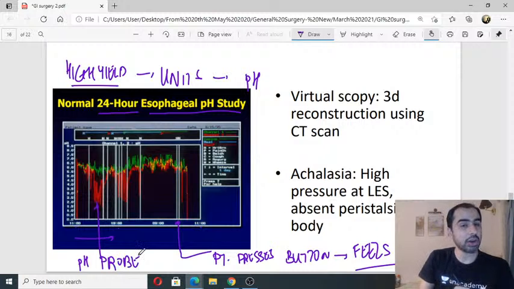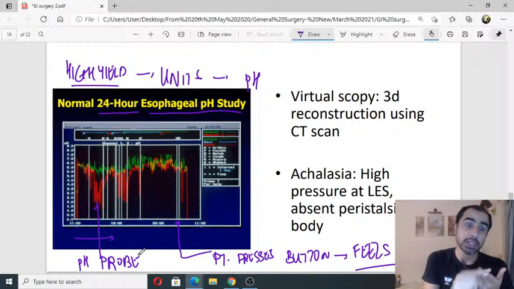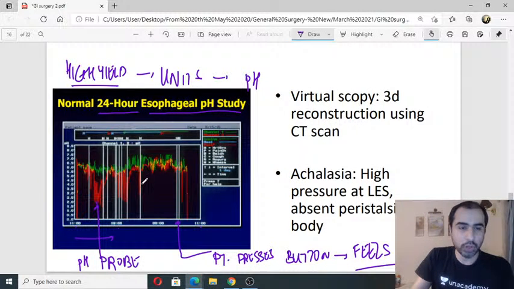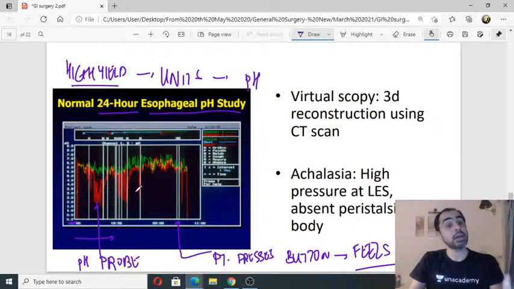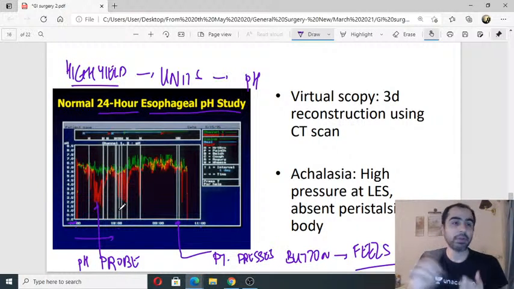Those are recordings of the pH probe, meaning the actual pH at the lower esophageal region. So you can see over here at around 11 a.m. the line went all the way down. That means the pH was very low. Again somewhere at 3 o'clock the pH went very low. Same thing happened at 6 o'clock, and next day early morning. So these are the times where the pH was actually low, and the patient also felt the reflux.